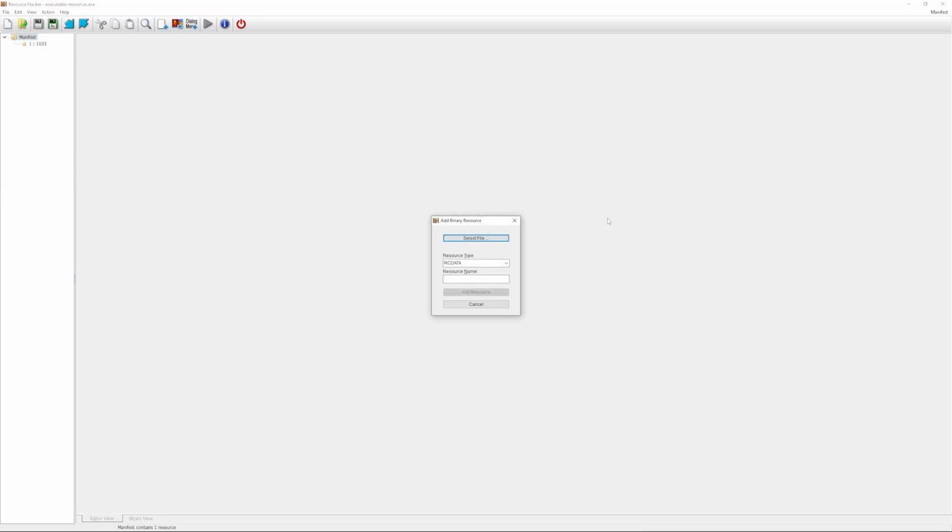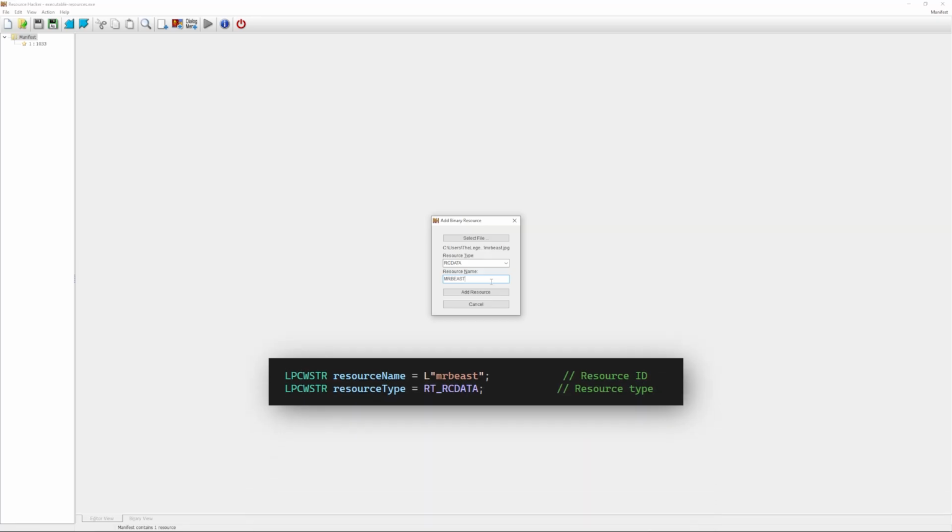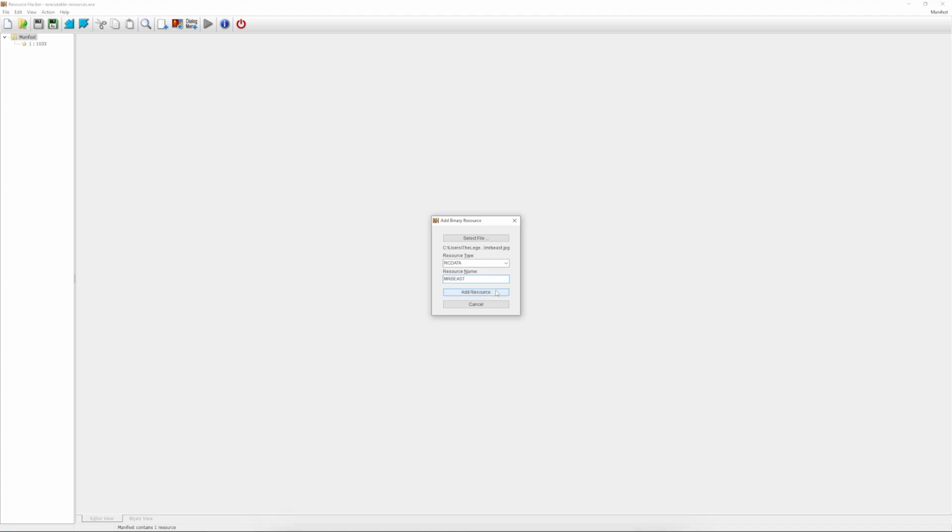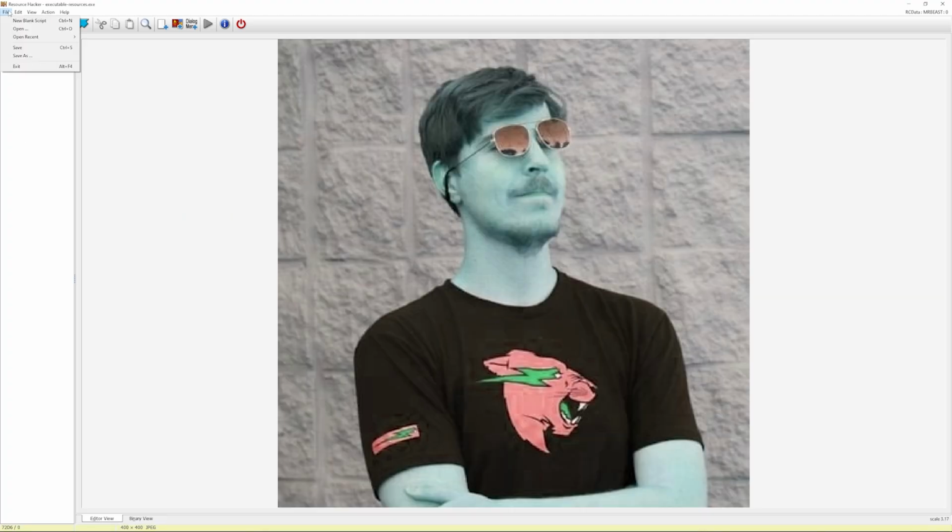Open the compiled executable, add image resource, select the malicious image, set the resource type to RC data, and make sure the resource name is the same as the one in the executable, which in my case here is MrBeast. If you notice here, I can only write uppercase letters, which is fine, nothing will go wrong. Once you click on add resource, the malicious image should be embedded in the executable.